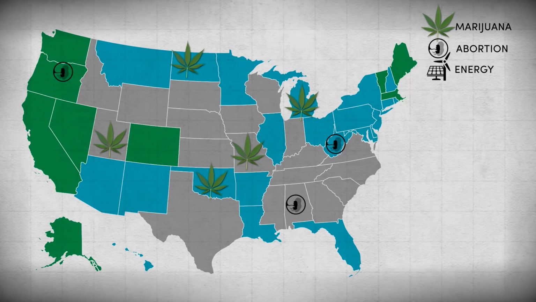Renewable energy amendments are being proposed in Arizona and Nevada, who want a constitutional amendment to require that 50% of their electricity be produced from renewable sources by 2030, and in Washington there are ballots for a tax on carbon emissions and a tax on petroleum products transported through pipelines.